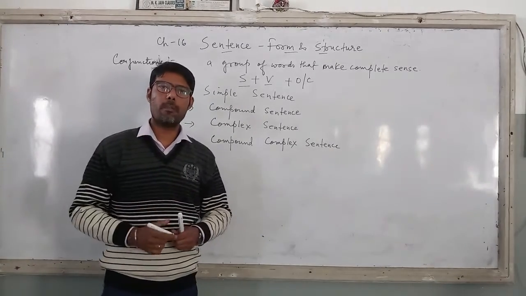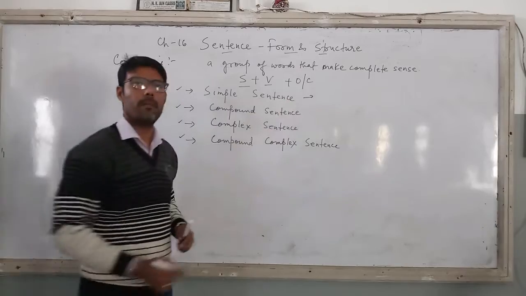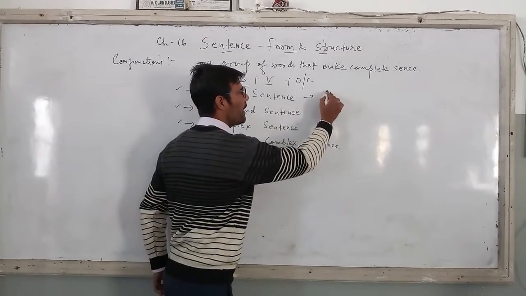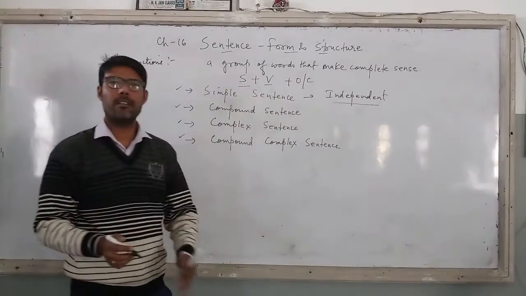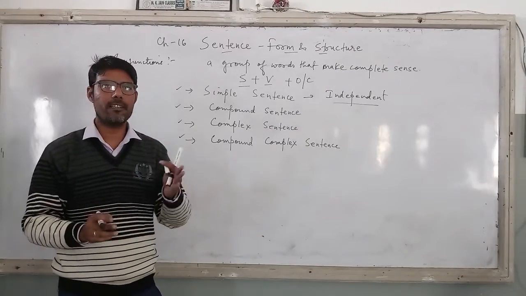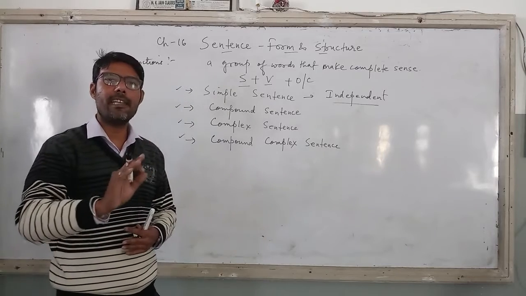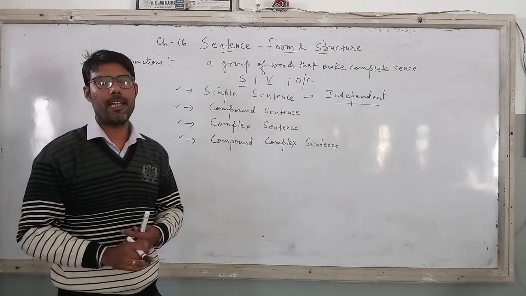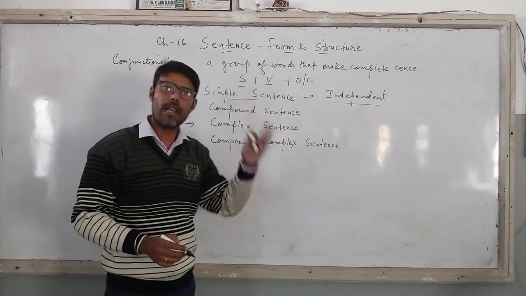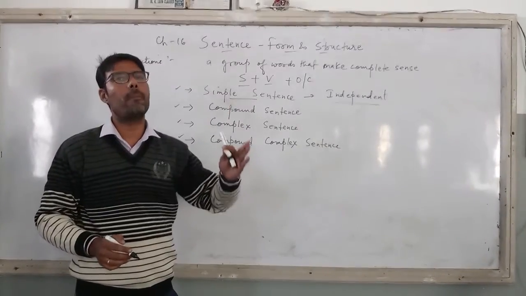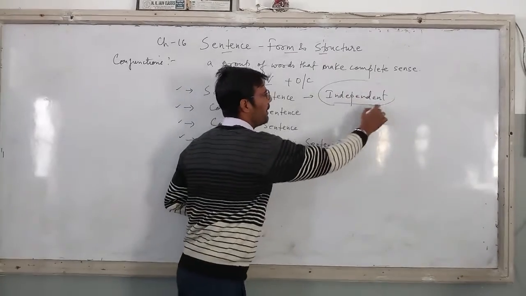Fine. So now when I talk about simple sentence, children, what does it mean? It means only one thing you have to remember, that it has to be an independent sentence. First thing, it has to have an independent meaning. One sentence, one idea, right? And it will not be co-joined with any other conjunction, right? A simple sentence means a sentence which has the formation of S plus V or S plus V plus O or S plus V plus C, but it has to give only one idea, that is one independent idea.